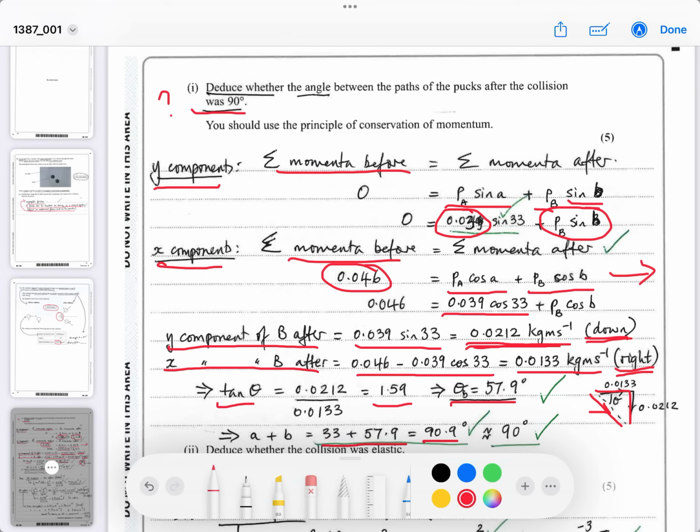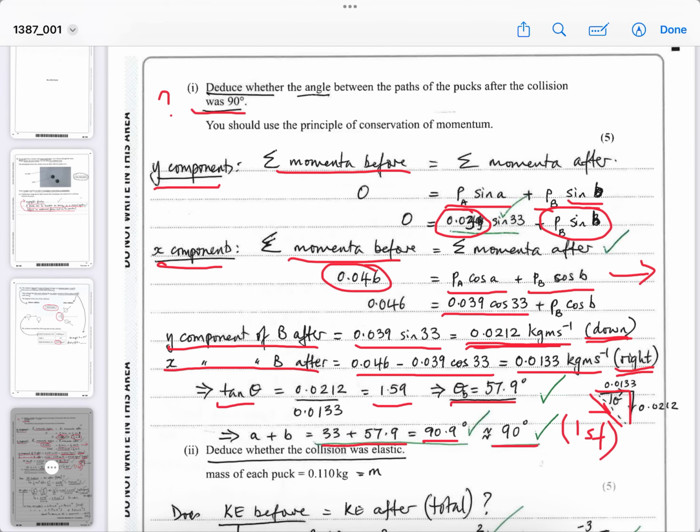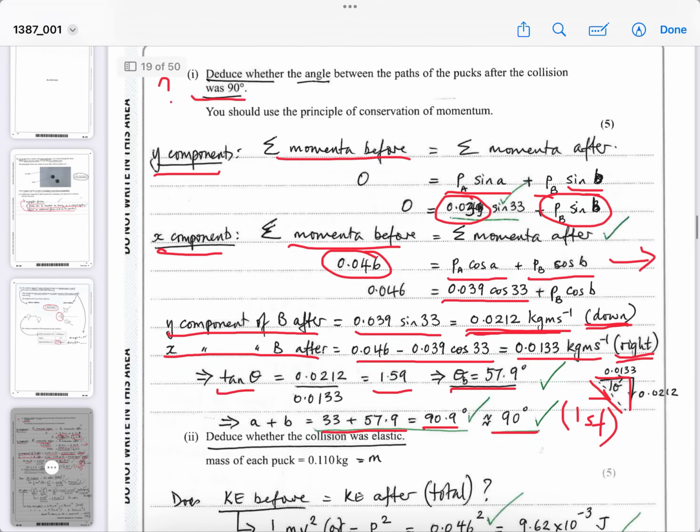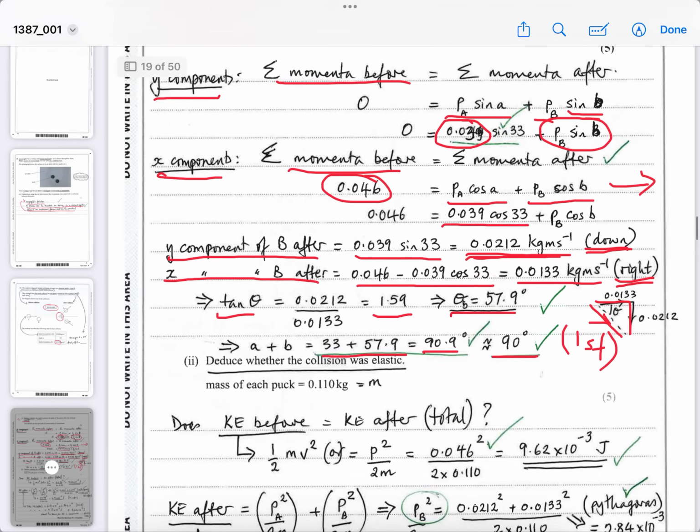It comes to just less than 1 degree over 90, so that's approximately 90 degrees if we're doing it to one significant figure. It's actually 91 degrees, but that's good enough for this kind of calculation. Hope that makes sense.